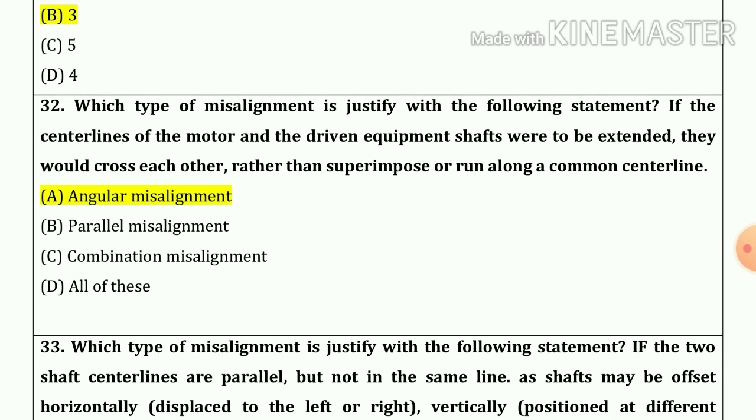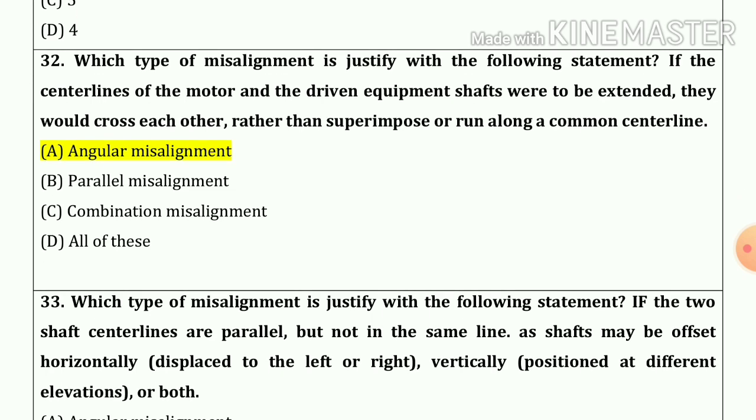Now 32 number. Which type of misalignment is justified with the following statement? If the center lines of the motor and the driven equipment shaft were to be extended, then they would cross each other rather than run along the common center line. So our answer is angular misalignment. Option number A.